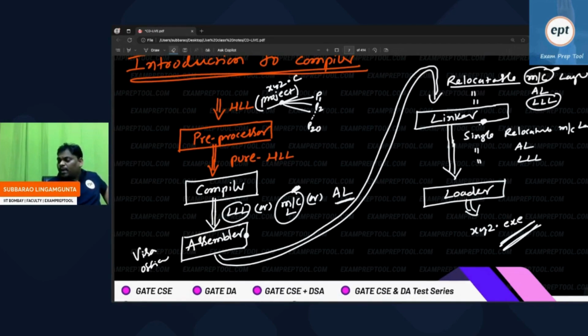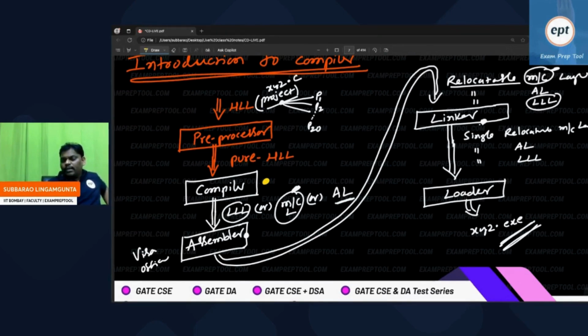Actually, they are not part of the compiler. Listen, compile means this only. Compiler means this only. This is only compile. For user convenience, you will do little bit before, you will do little bit after, but they are not part of compiler.